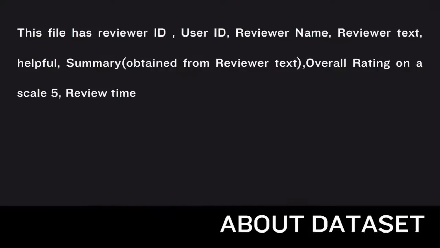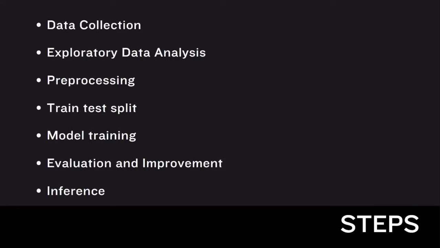Talking about the data set, we have reviewer ID, user ID, reviewer's name, reviewer text, whether it's helpful or not, a summary, an overall rating on a scale of 5, and what time they gave the review. So these are all the contents of our data set.